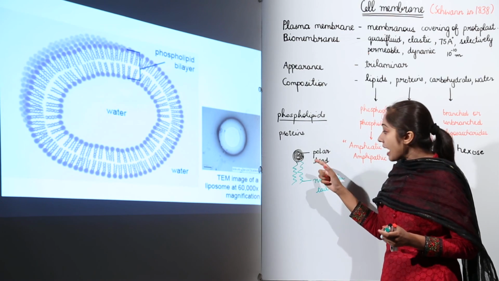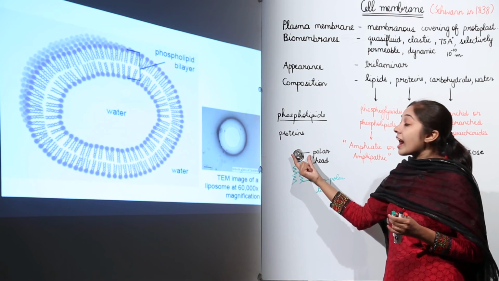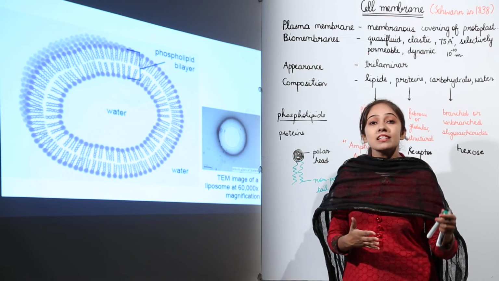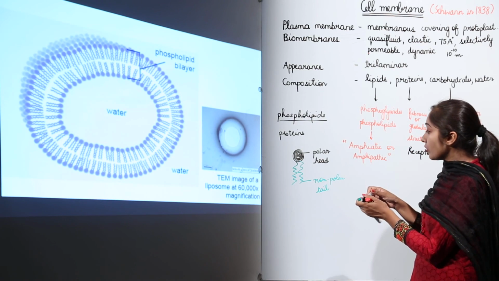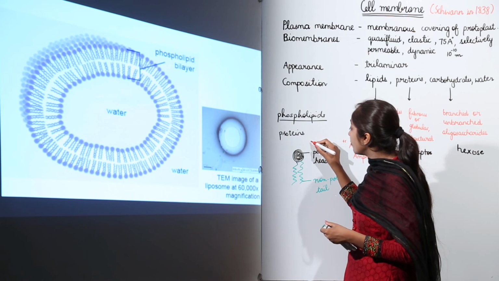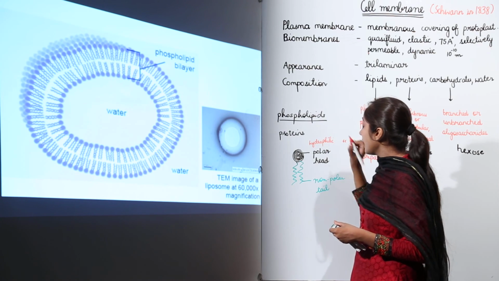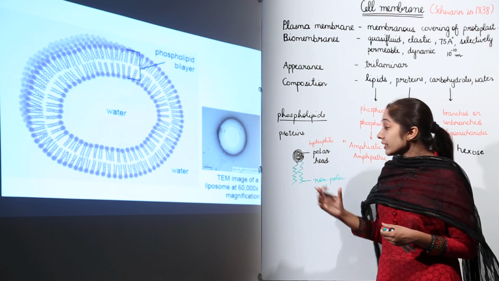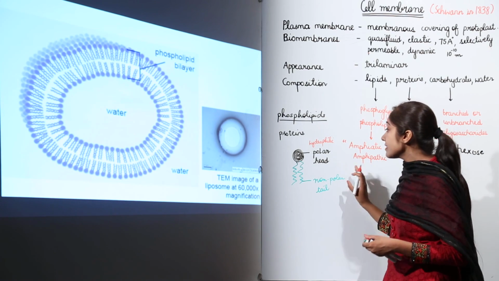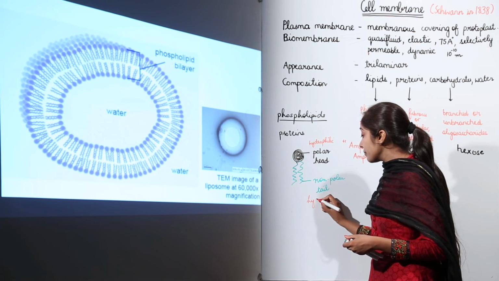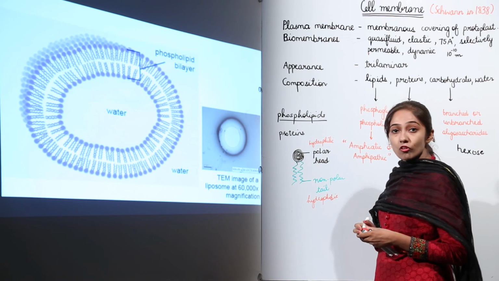We have one polar head. Now this polar head is actually what? It is hydrophilic. Hydrophilic means it is water loving. So I'll also write over here that this polar head is hydrophilic in nature, means it is water loving. And this tail, these are the fatty acid tails, right? These are non-polar tails and they are hydrophobic, means they hate water. They don't dissolve in water.